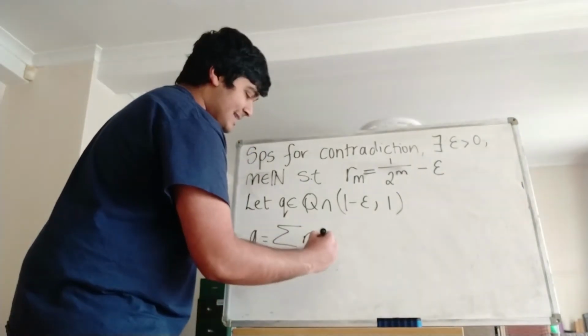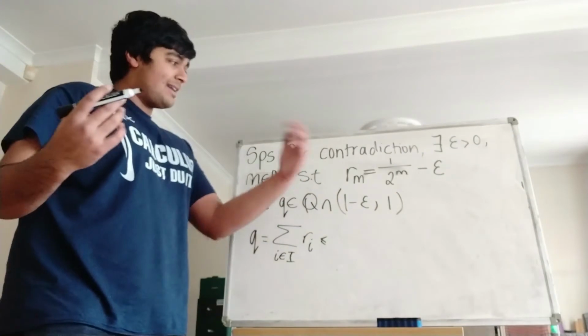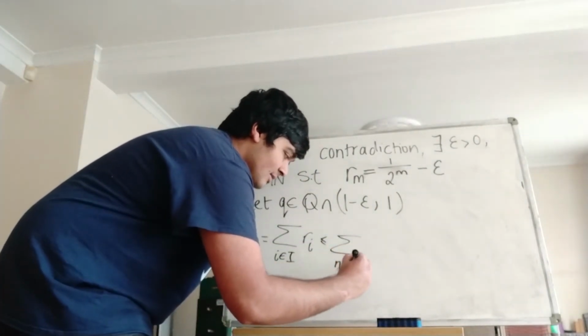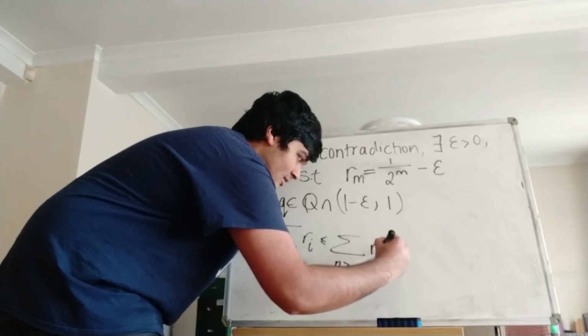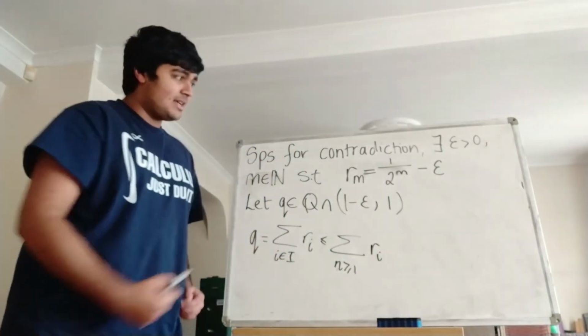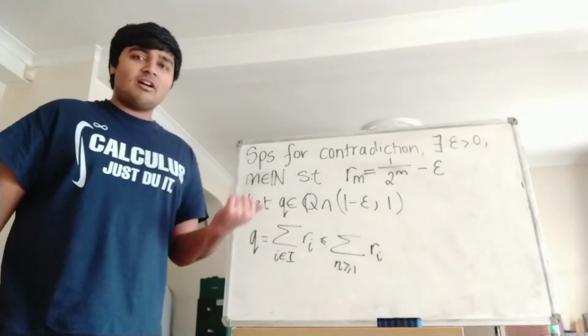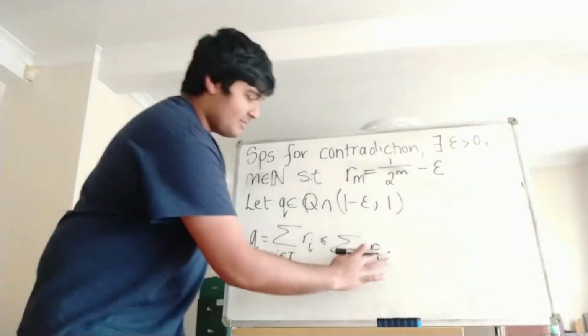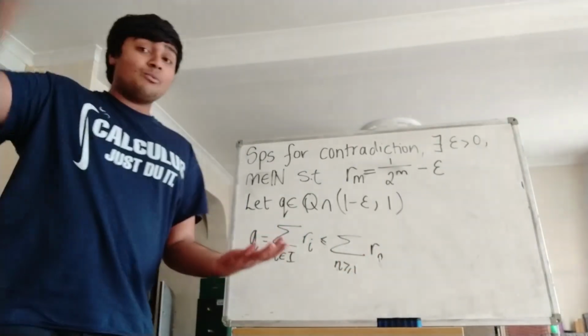Okay, but this is going to be less than or equal to if we just add them all up, so add up all the Ri's, like so. All I've done here is I know that q is going to be the sum of some of these Ri's, where each of the Ri's we know is less than or equal to 1 over 2 to the i, okay? But that's going to be strictly less than if I just add up all of them.